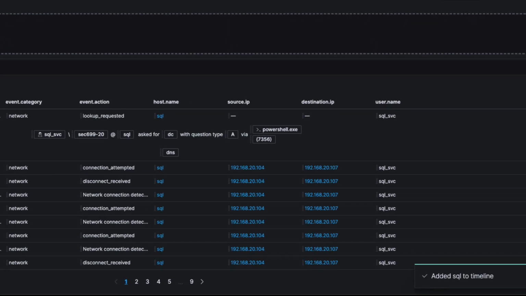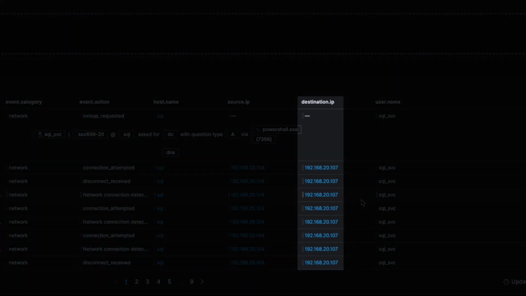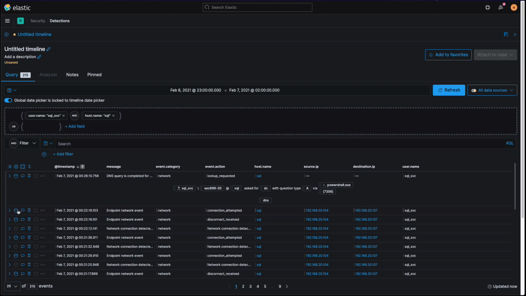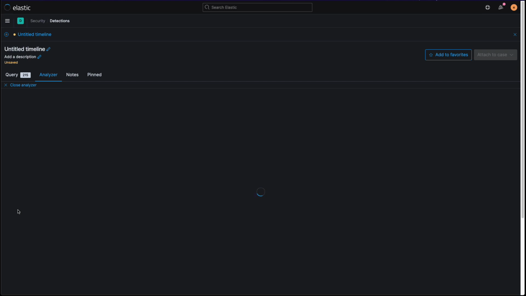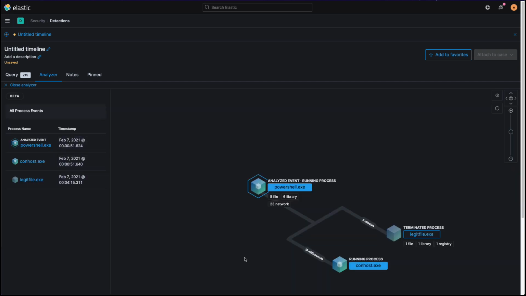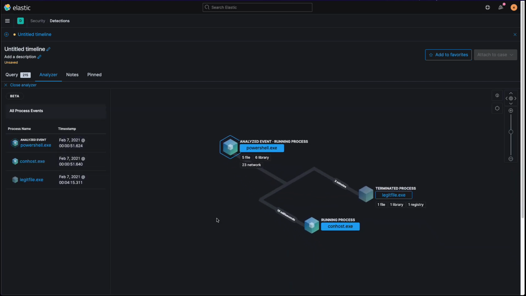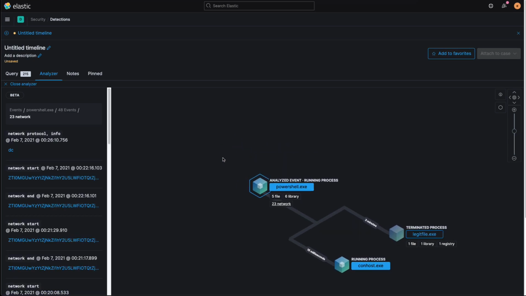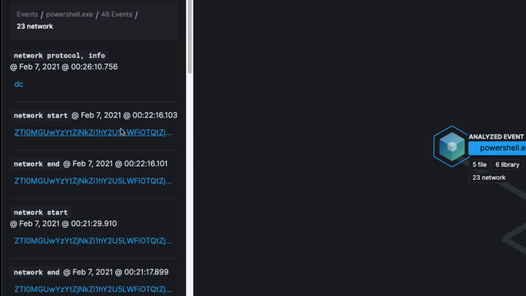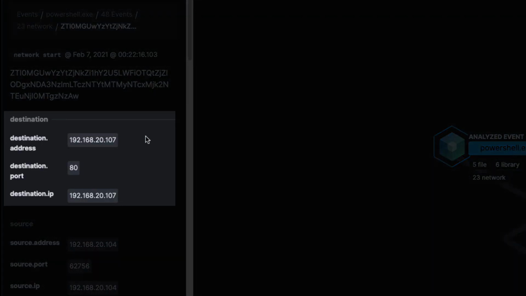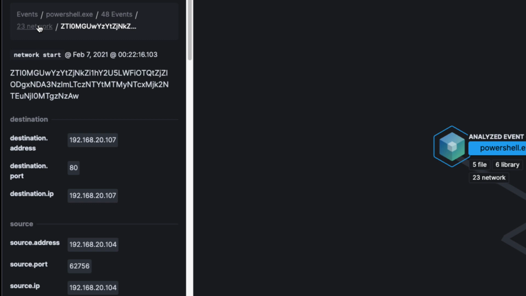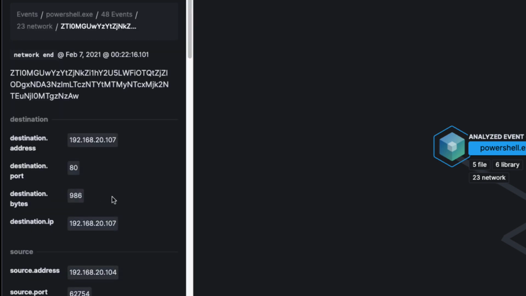It looks like there is a lot of communication to a local IP ending in .107, but it's not one we recognize. Let's investigate what these connections are by looking at one of the connection events. We can see that it's PowerShell again and that it's communicating with this host. If we take a look at the network events for PowerShell, we can see it communicating to that suspicious host 192.168.20.107 using port 80, HTTP traffic as we suspected.